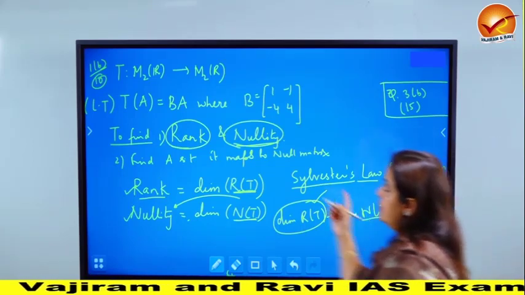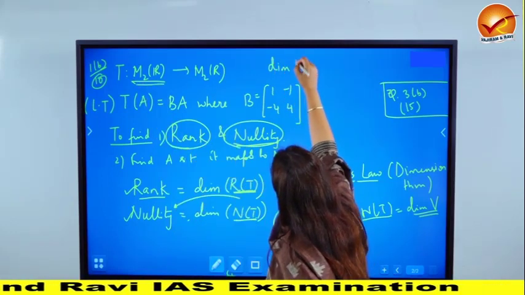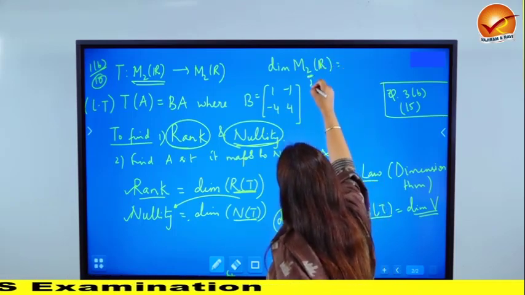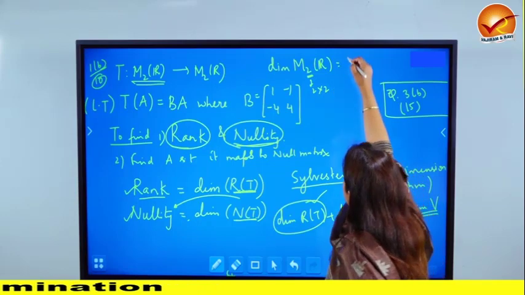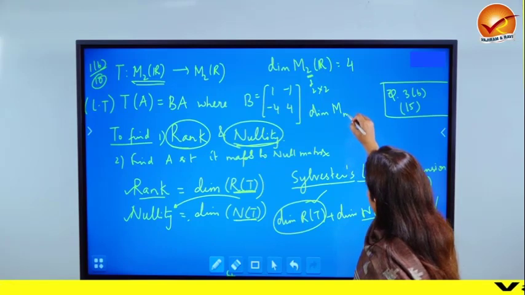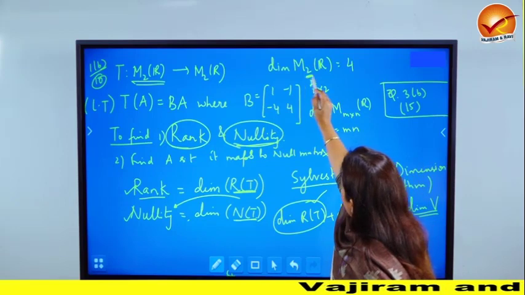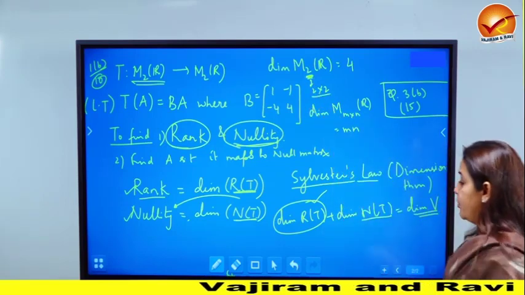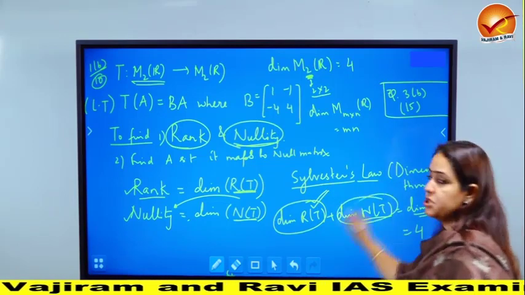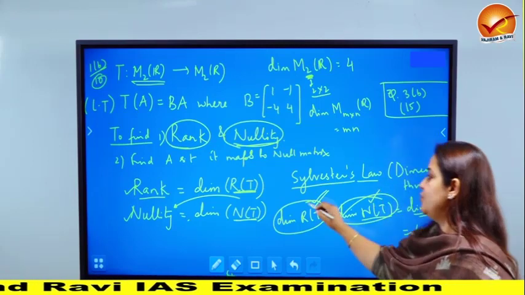Dimension of V, V is the domain here. Here the domain and codomain are both M2(R). So as a remark, first write down what is dimension of M2(R). M2(R), the 2 means it's 2 cross 2 matrices. So all 2 cross 2 matrices, the dimension is going to be 4. In fact, the general result is dimension of M m cross n is mn. So this basically means 2 cross 2, therefore dimension is 4. So if I can find out dimension of R(T), I already know this is 4, I'll be able to find out dimension of N(T), which is nullity. Or if you can find out this, then again by this equation you can find out this.